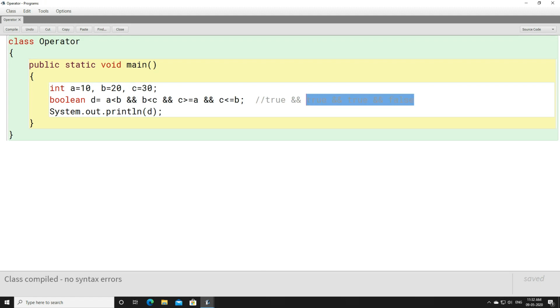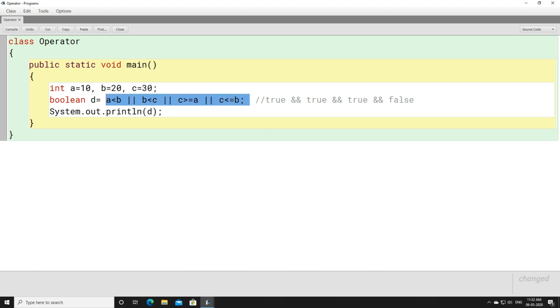Now instead of the AND logical operator, if you use the OR logical operator, this is called the OR logical operator. We give 2 standing lines here. One OR, another OR here, and we give another OR here, right? OR states that if anyone becomes true, if anyone from this is true, then the whole outcome will become true. So if A is less than B, or B is less than C, or C is greater than equals to A, or C is less than equals to B, if any one of these conditions is true, then the complete system will become true.